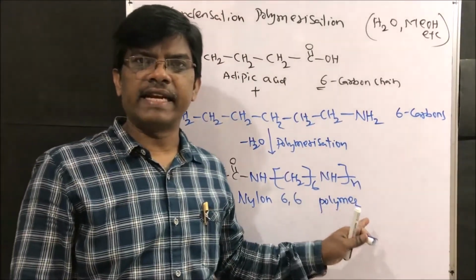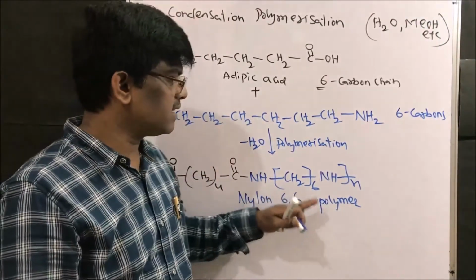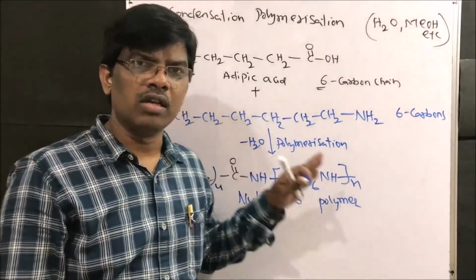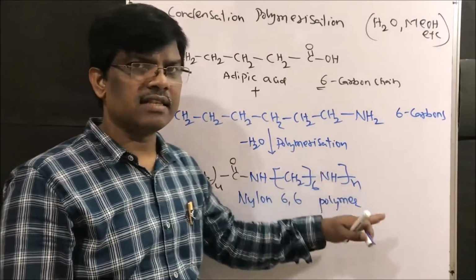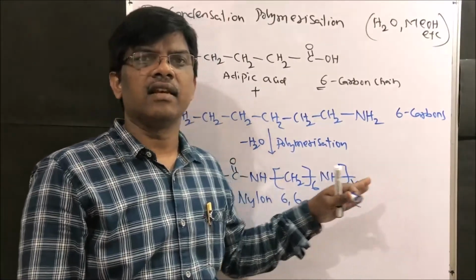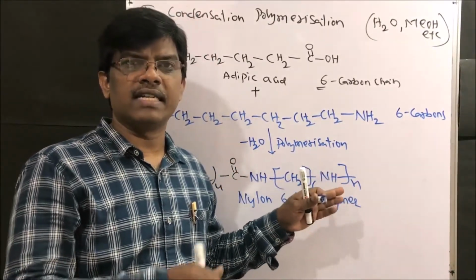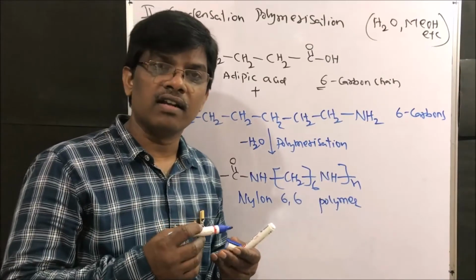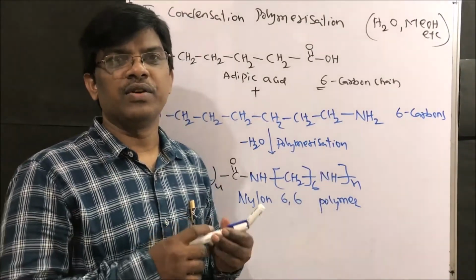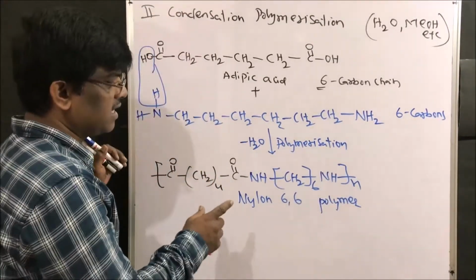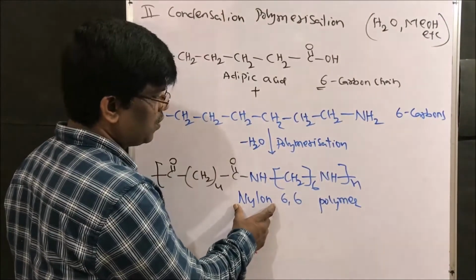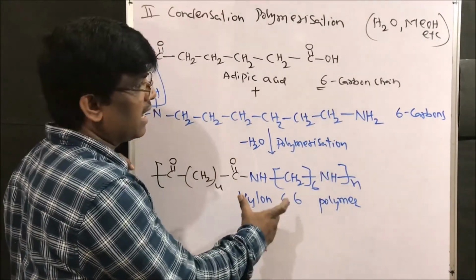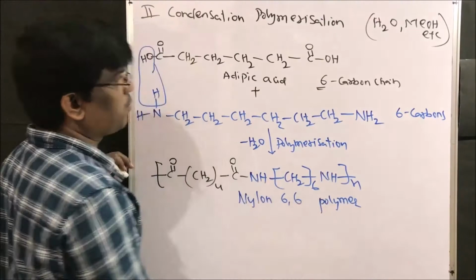Yes, nylon thread. This nylon 6 thread is biodegradable. This nylon polymer is used for stitching. Stitching of what? Humans, during surgeries, yes, stitches. For stitching purposes, we use nylon thread. This is nylon 6 polymer.